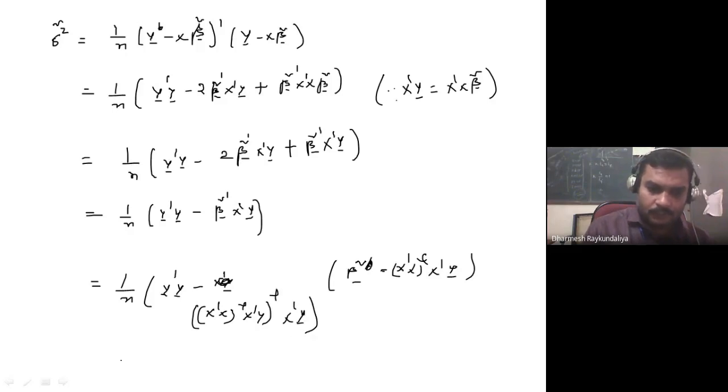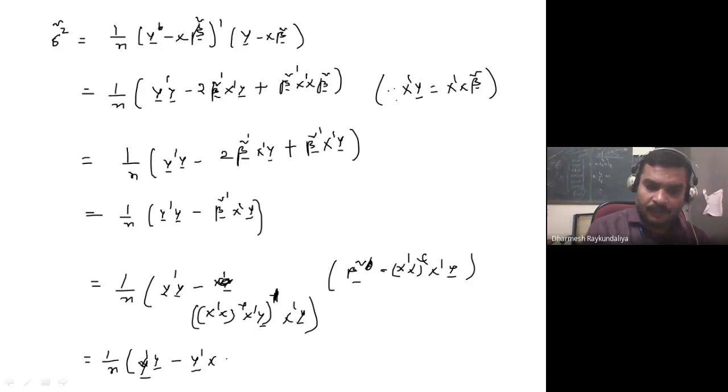So if you solve this, what will you get? It is 1 upon n, y transpose y minus, this is a transpose, not the inverse. When you take the transpose, y comes first, so it is y transpose.